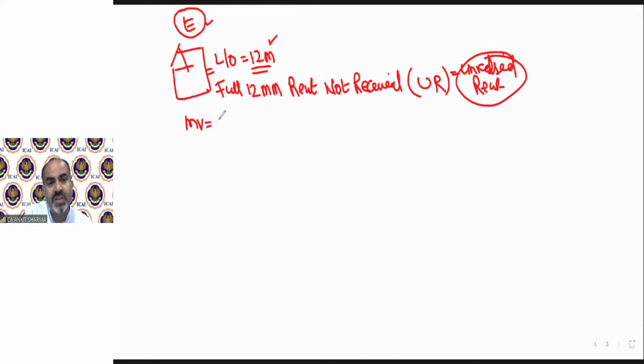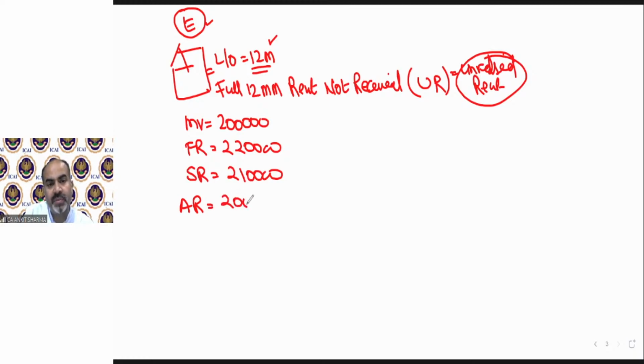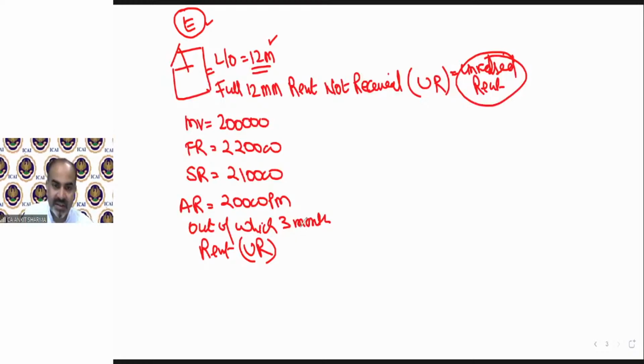Automatically, suppose municipal value of the house is given 2 lakh rupees. Fair rent of the house has been given in the question 2,20,000. Standard rent in the question is given 2,10,000. Actual rent of the house was 20,000 per month, out of which, suppose the question says 3 months rent was not received. 3-month rent was, suppose, unrealized rent. So how will we solve?